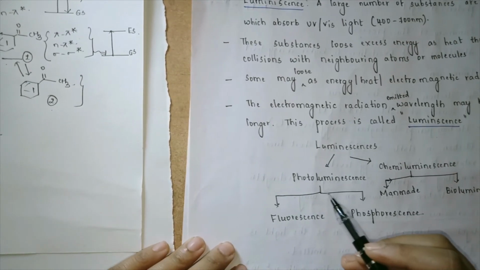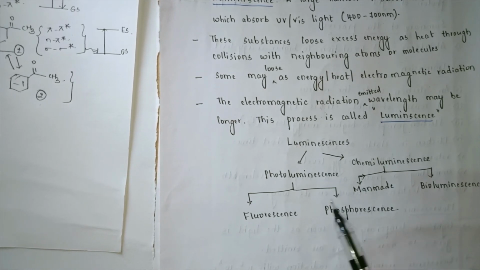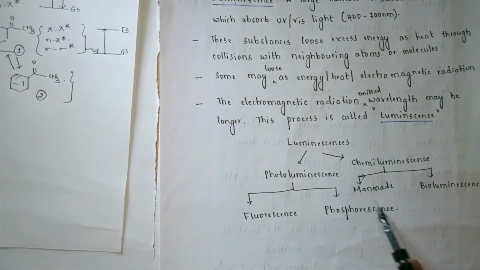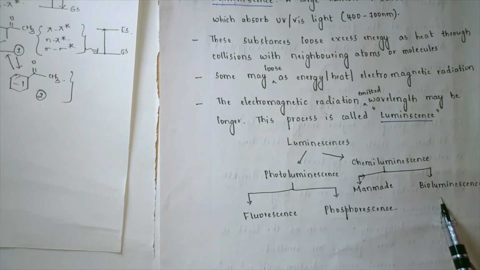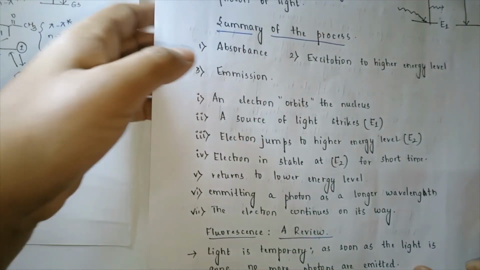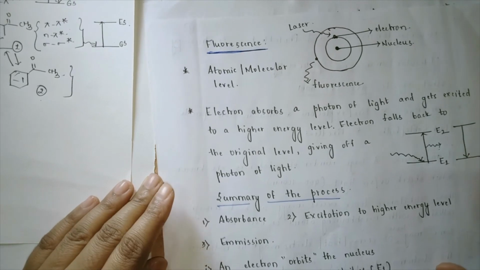Now luminescence can be divided into various types. One is photoluminescence, second one is chemiluminescence. Under photoluminescence, the phenomena are fluorescence and phosphorescence. Under chemiluminescence, there can be man-made chemiluminescence because of the chemicals that we might synthesize, and there can be bioluminescence, which is an example like luciferin, which I have already explained. But we need to look into a detailed phenomenon called fluorescence.